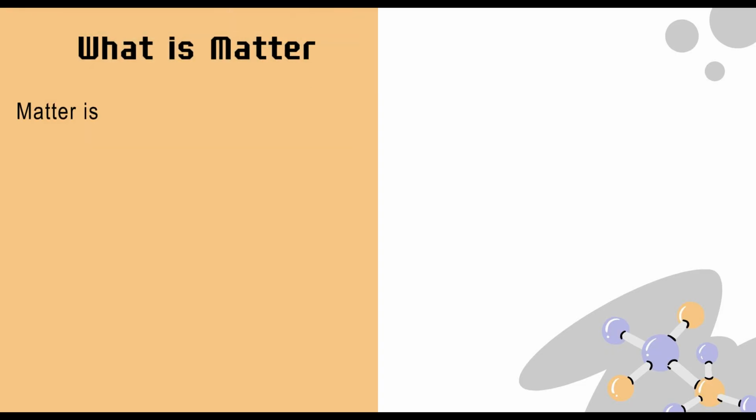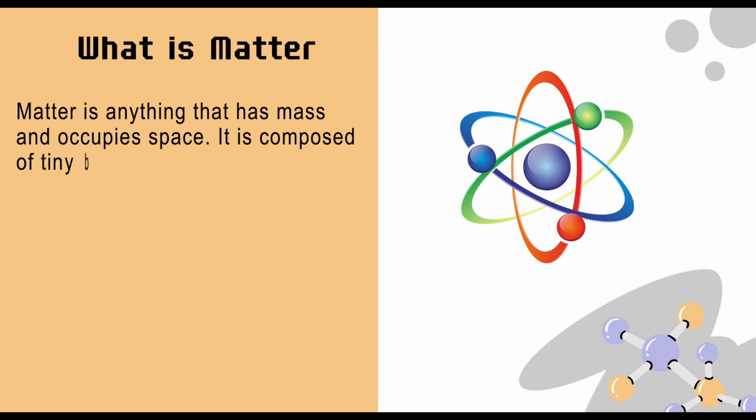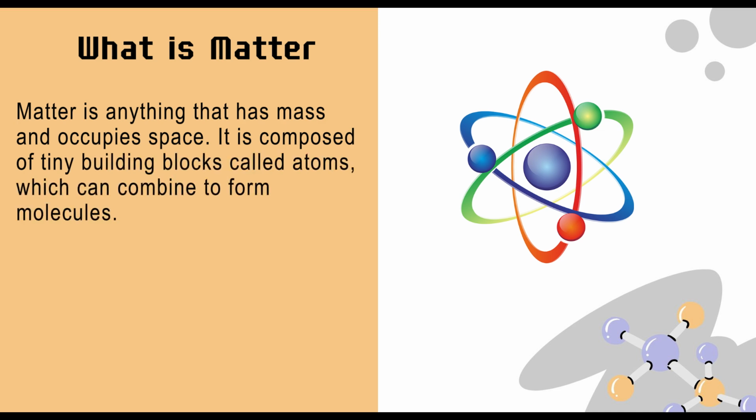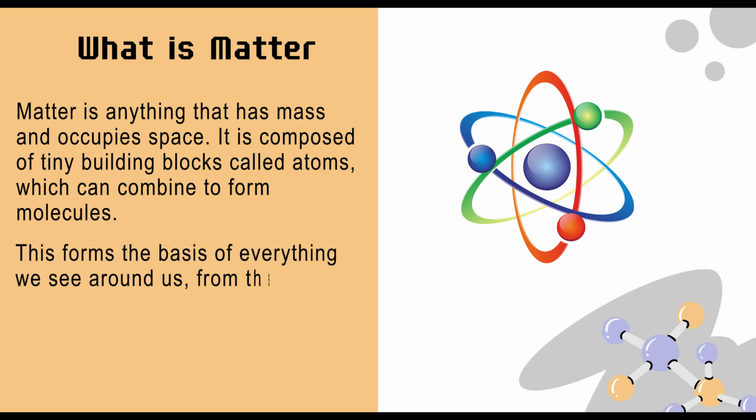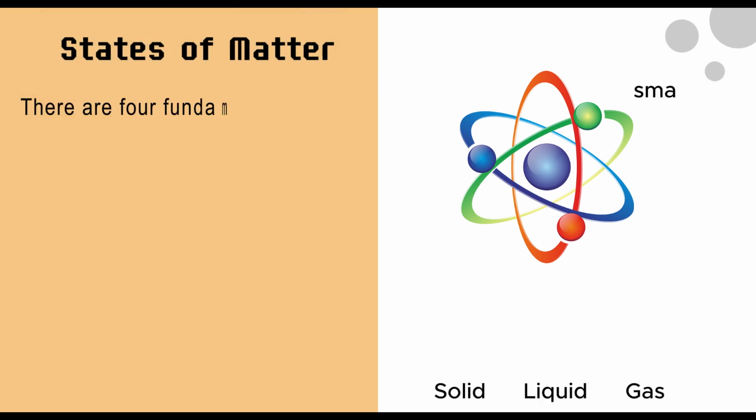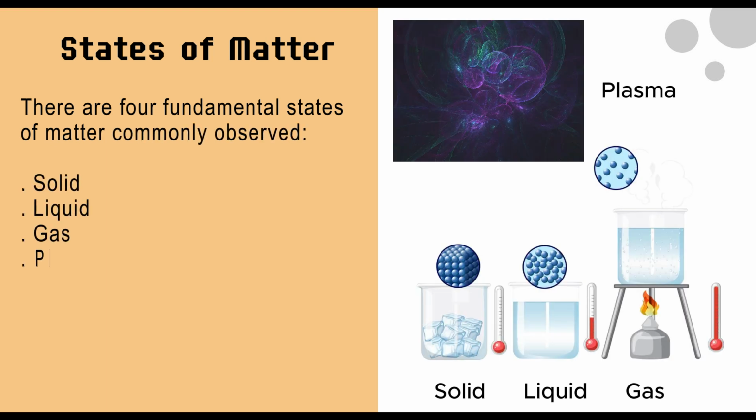Conclusion. Matter is anything that has mass and occupies space. It is composed of tiny building blocks called atoms, which can combine to form molecules. This forms the basis of everything we see around us, from the air we breathe to the ground we walk on. There are four fundamental states of matter commonly observed: solid, liquid, gas, plasma.